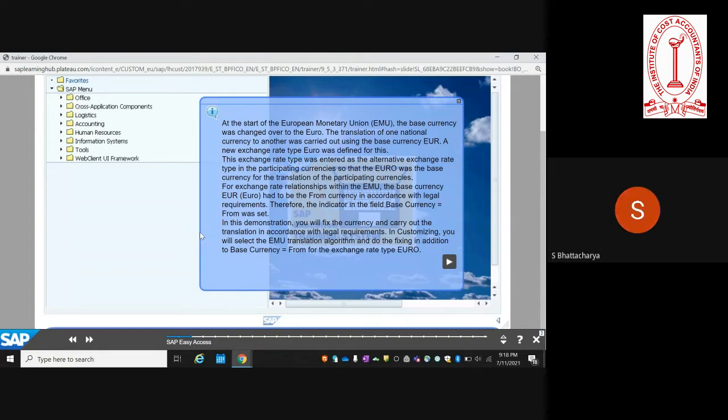Yeah, so one type can be that you are doing it real time. For example, let's take an organization which has directly integrated with an agency maintaining the foreign currency translations on a real-time basis, like Reuters or Bloomberg. In that case, the exchange rate type will be the actual, because the exchange rates are available in real time. You have other options, like the average rate.